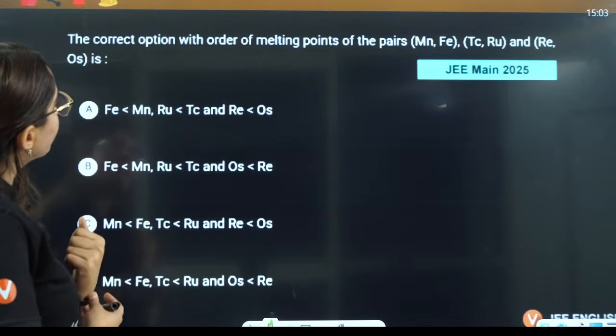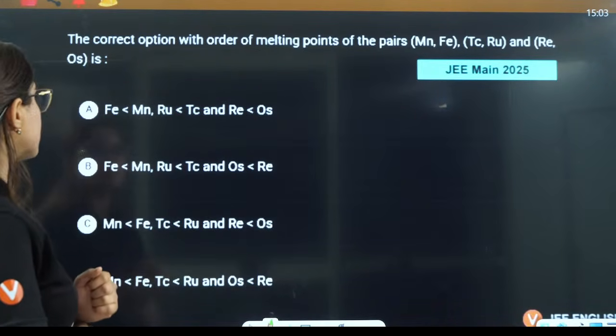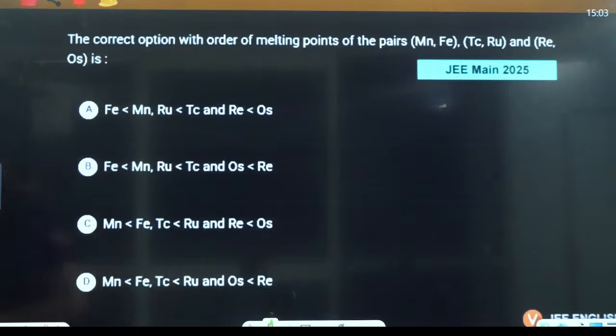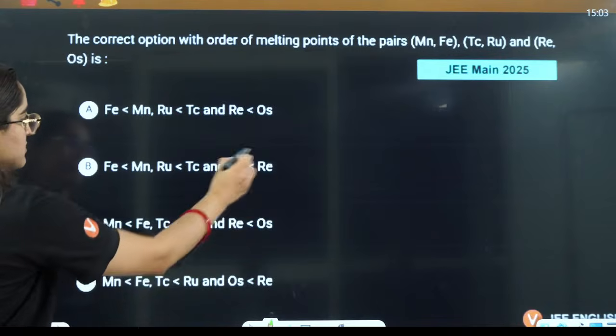Now the correct option for the order of melting point of the pairs. Firstly, between osmium and rhenium, osmium has less.